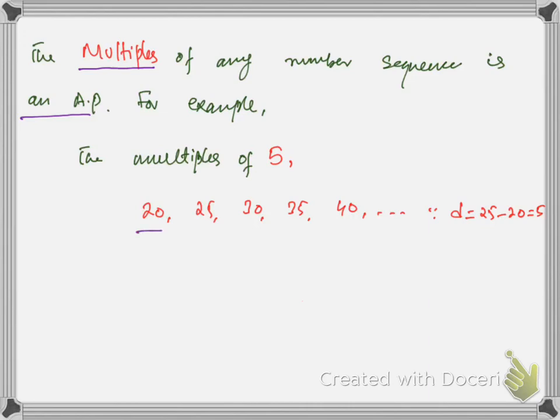So see, these are multiples of 5. So if you take the difference of any two consecutive terms, you will get 5. So this is an AP.